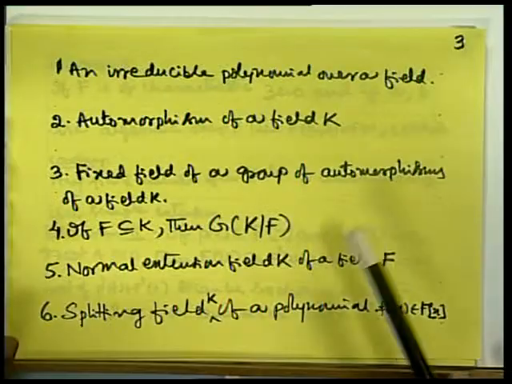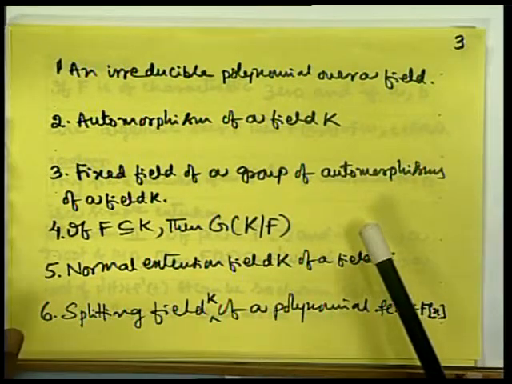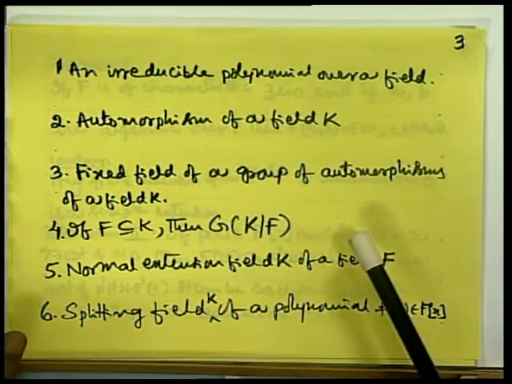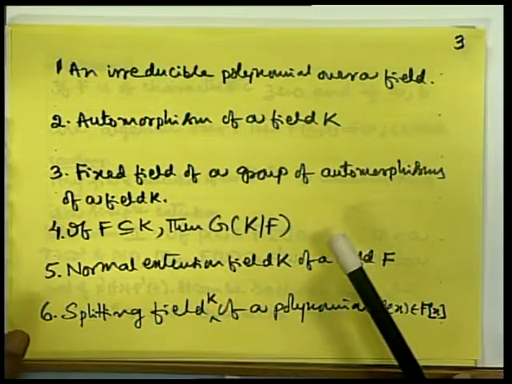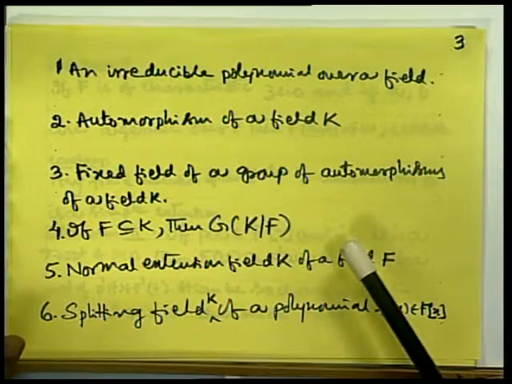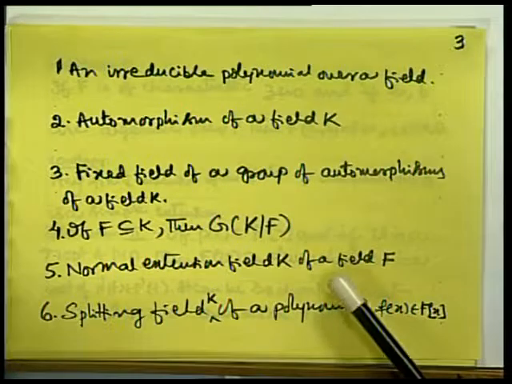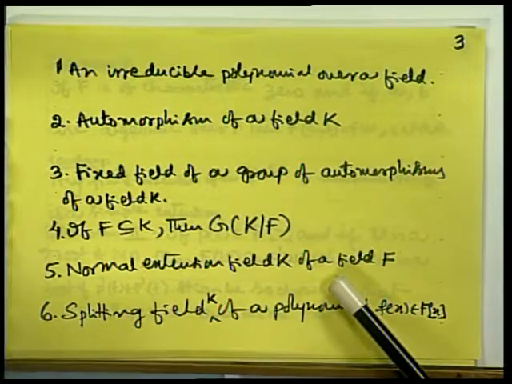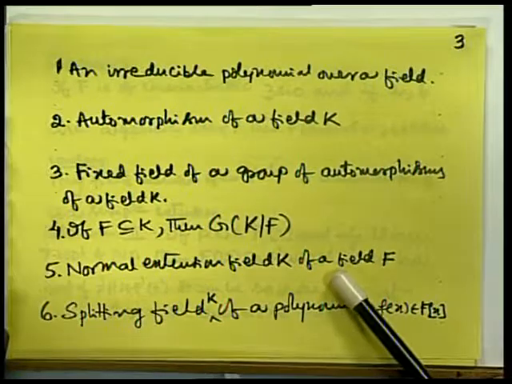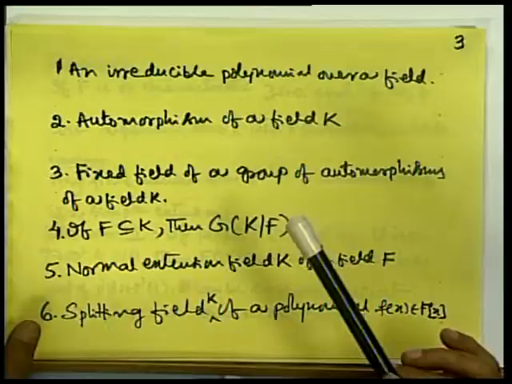Next, G(K,F). The automorphisms of K fixing F form a group by itself, and it is called a Galois group provided it is finite and F is the fixed field of G(K,F). A normal extension of a field: an extension field K is called a normal extension of F provided the degree of the extension over F is finite and the fixed field of G(K,F) is F itself.